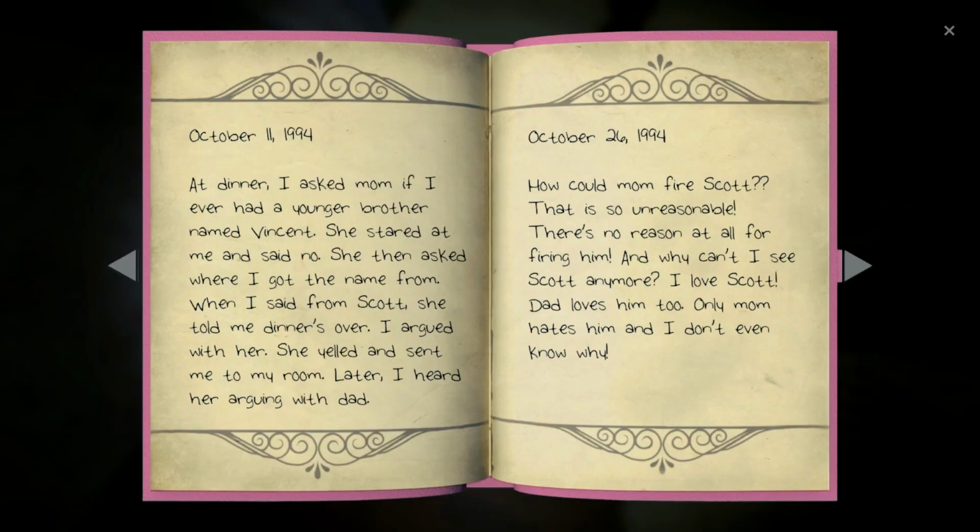Anyway, October 22nd, 1984, how could Mom fire Scott? So there's definitely some truth to this because that's a reaction. You're telling me on the 11th, she brings up Vincent, they have an argument. 15 days later, he gets fired. This is so unreasonable. There's no reason at all for firing him, and why can't I see Scott anymore? I love Scott. Dad loves him too. Only Mom hates him, and I don't even know why. That's true. Only Mom hates him. She knows something. Vivian definitely knows something about Scott and about Vincent.